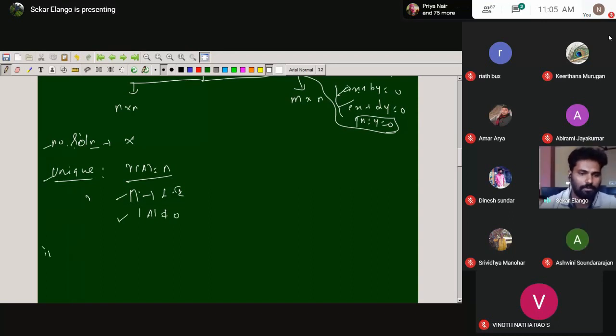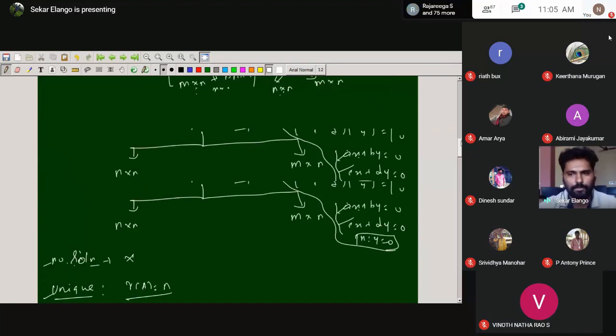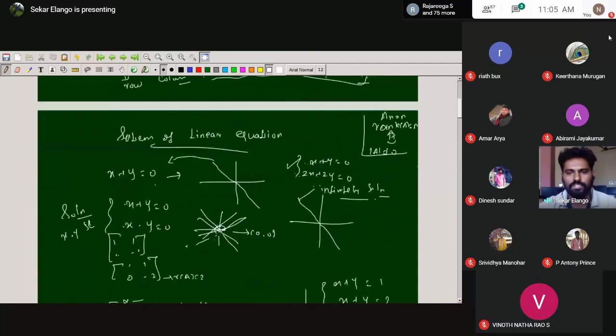When it comes to infinitely many solutions, again you can see the diagram. We have two dependent equations. Dependent in the sense that both of the lines are the same, both lines intersect at all the points. So we have a dependent equation. If it is dependent, the rank will be less than n. The rank is reduced.